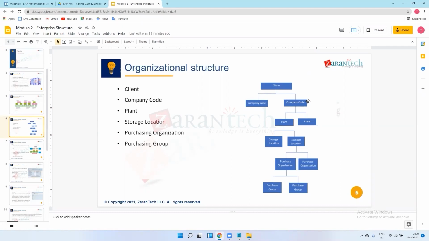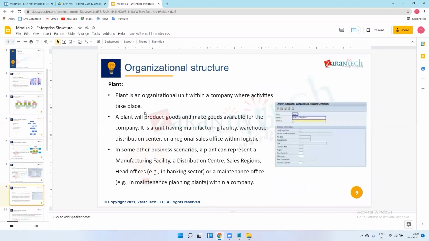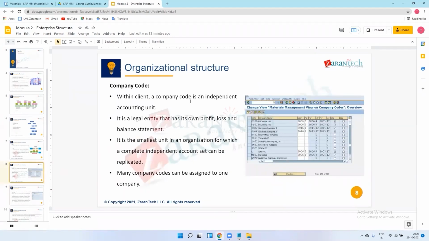So Tata Motors 2 will have plant, storage locations, purchasing organization, and purchasing group. And same like Tata Motors 2, Tata Motors 1 will also have plant, storage location, purchasing organization, and purchasing groups. So I just wanted to tell you this. So within a client, company code is independent, means there is no direct relation between those company codes.